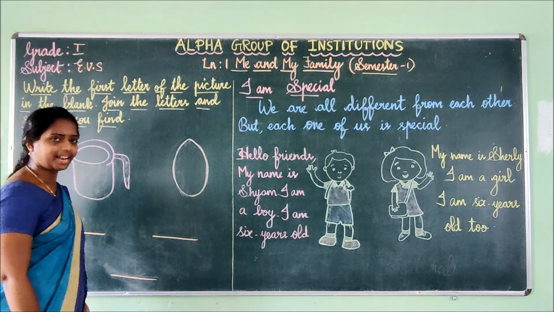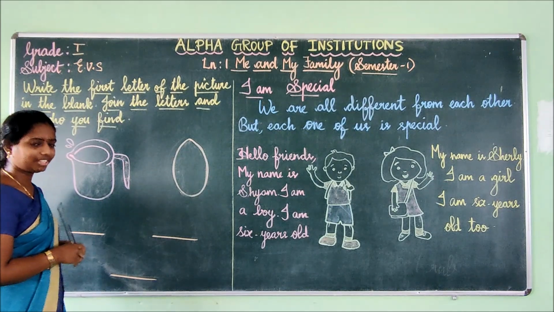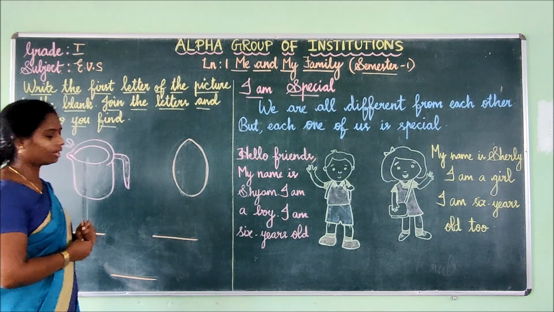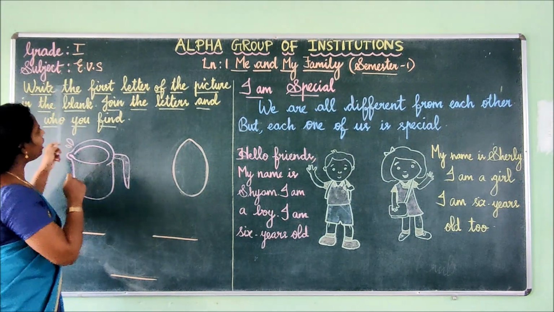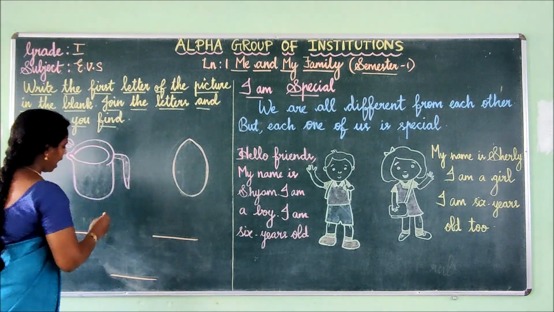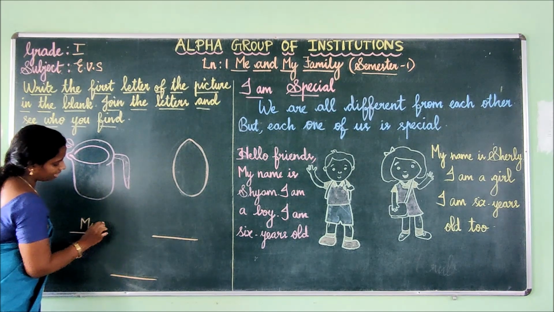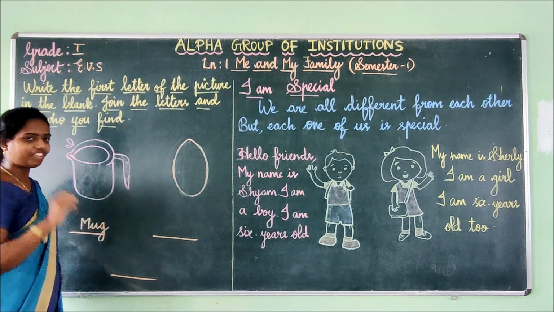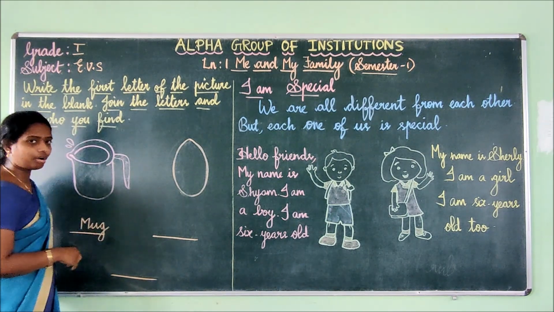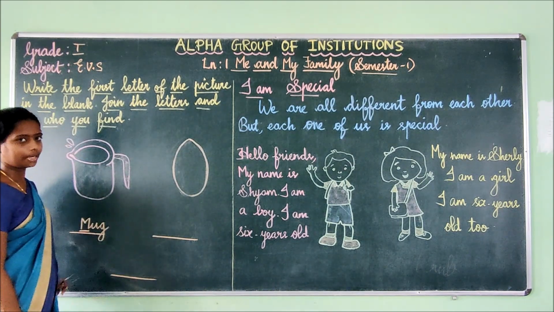Okay, children. Shall we do that, children? Okay, children. Very good. See, what is the first picture they have given here, children? What is it? Mug. Isn't it? Write the first letter of the picture. What is the spelling for mug, children? See, M-U-G, mug. Isn't it? And what do they say? They said that we have to write only the first letter. Isn't it? So instead of writing it, I have already written the full spelling for mug. So I am going to just underline the first letter of this picture.